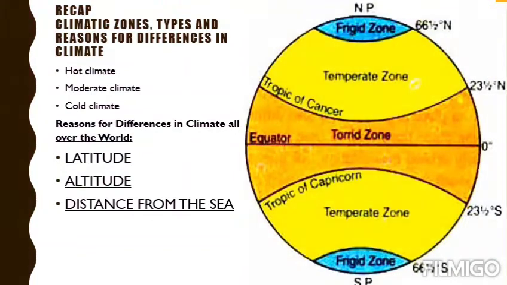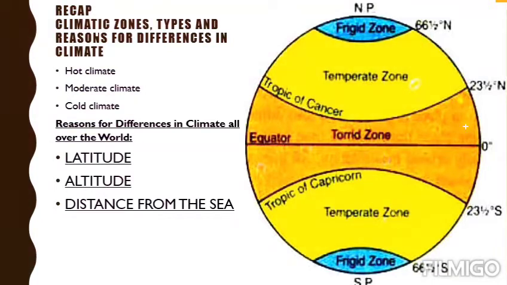We studied about the climatic zones, types of climatic zones, reasons for differences in climate. If we see the types of climatic zones all over the world, we have three climatic zones: hot climate, moderate climate, and cold climate. We named them torrid zone, temperate zone, and frigid zone. Torrid zone is located at the equator, temperate zone at the Tropic of Cancer, 23.5 degrees north, and frigid zone at the North Pole and South Pole, that is 66.5 degrees north.